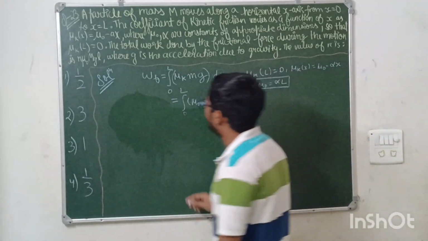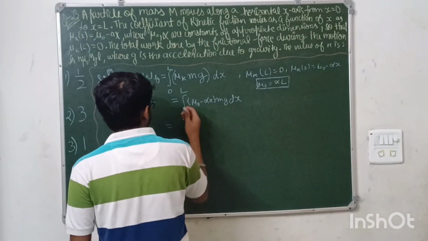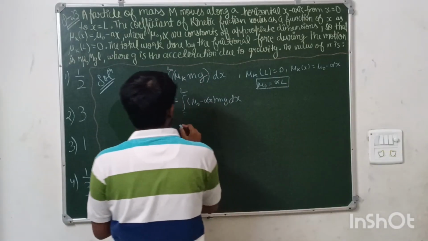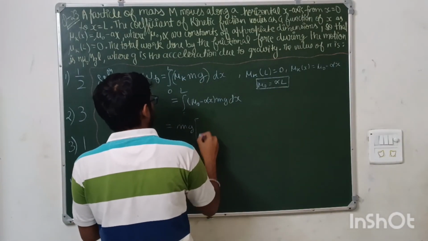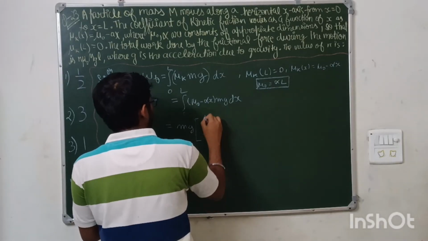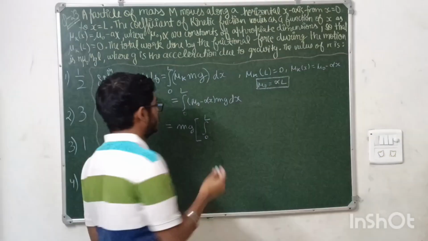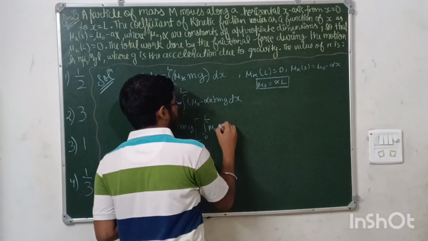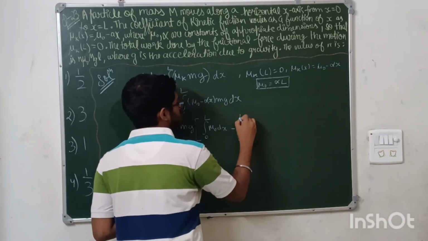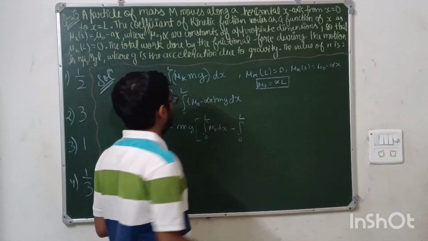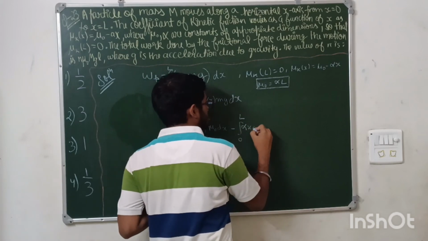Now, you can integrate it further. Mg is constant, so it will come out of the integration, and from 0 to L mu naught dx minus 0 to L alpha x dx.